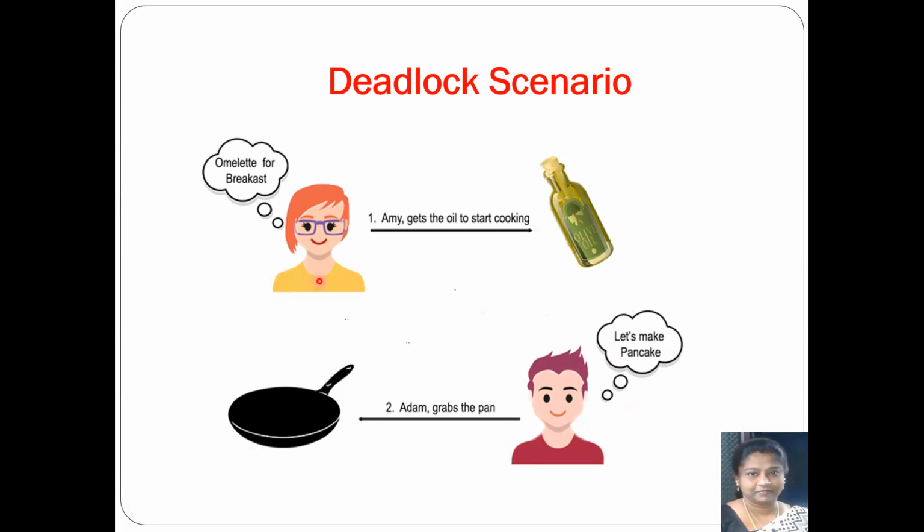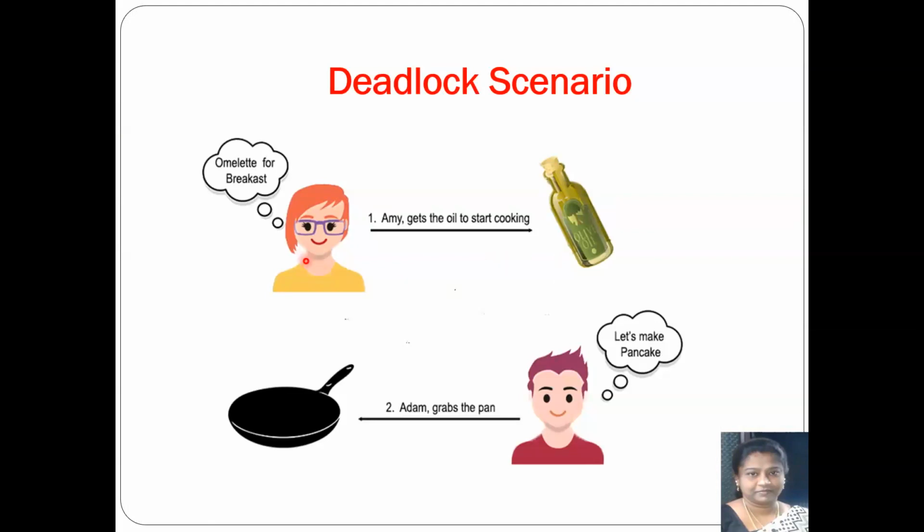So Amy cannot make her omelette because she does not have the pan and she's not able to take one because Adam is holding it. Similarly, Adam cannot make the pancake. Why? Because Adam has got only the pan and the oil required for frying the pancake is with Amy.